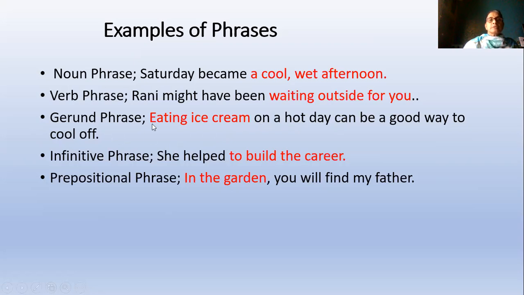So this eating ice cream is the gerund phrase. On a hot day can be a good way to cool off is the other part of the sentence. Infinitive phrases. Infinitive means, I think you know, to is considered an infinitive. So wherever we have to, we can take them as infinitive phrases. For example, she helped to build the career. To build the career is the phrase here, because it is having to, it is considered an infinitive phrase.